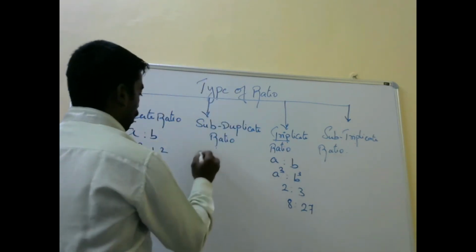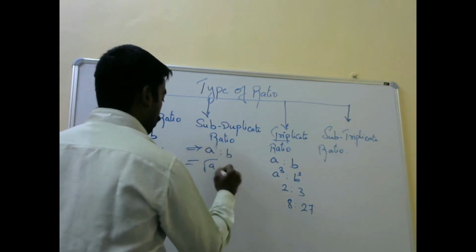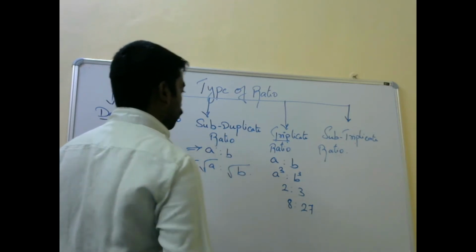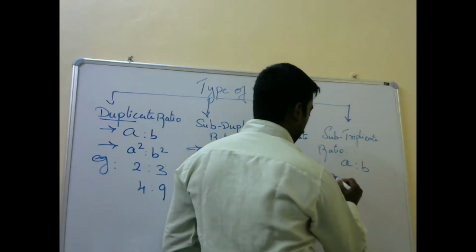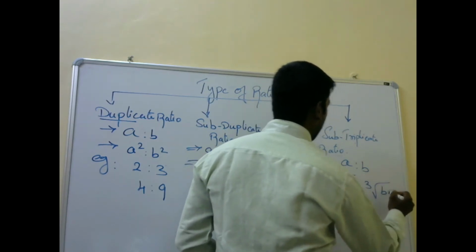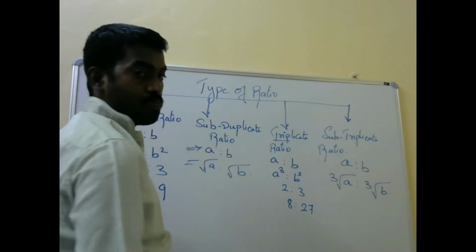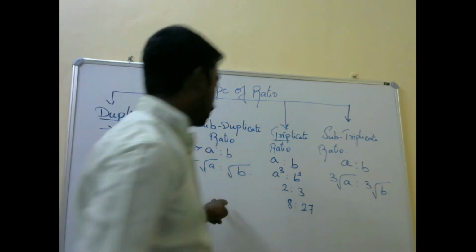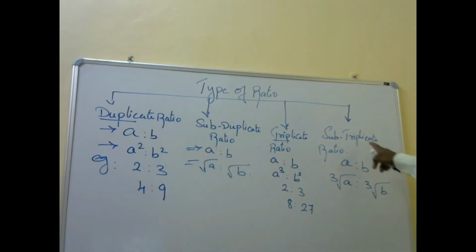Subduplicate ratio. A is to B, they will identify as square root of A is to square root of B. In subtriplicate ratio, the ratio A is to B becomes cube root of A is to cube root of B. Can you clearly say this? Square root of A is to square root of B is the subduplicate ratio, and the subtriplicate ratio is cube root of A is to cube root of B.